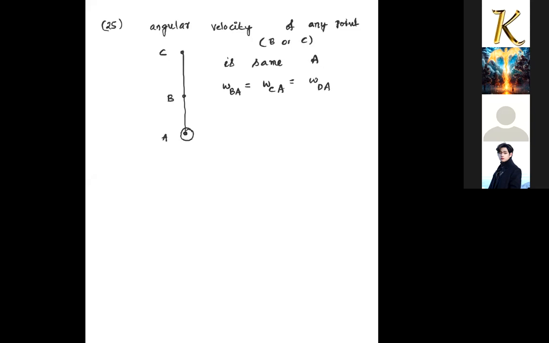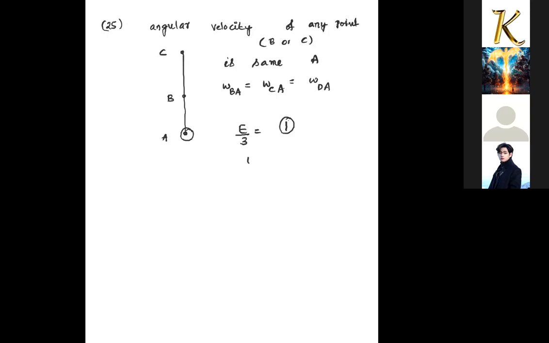The rod shown in the figure is rotated with a constant angular velocity of 2 radians per second about an axis passing through point D and perpendicular to the rod. It is given that K by 3 is the ratio of the angular speed of B with respect to A and the angular speed of E with respect to B. Both will have the same angular velocities, so the ratio will be equal to 1 simply.